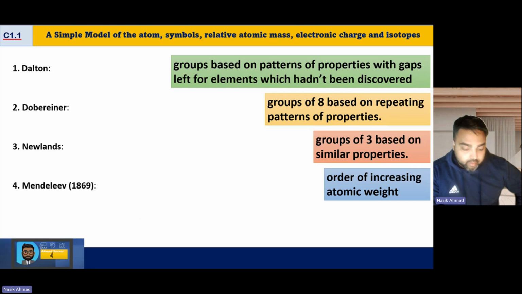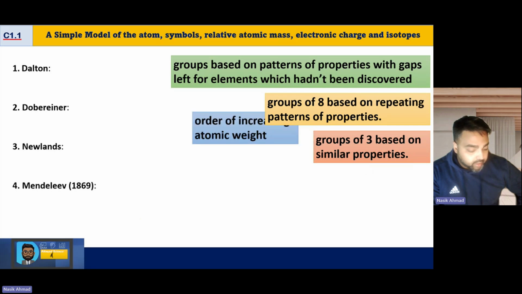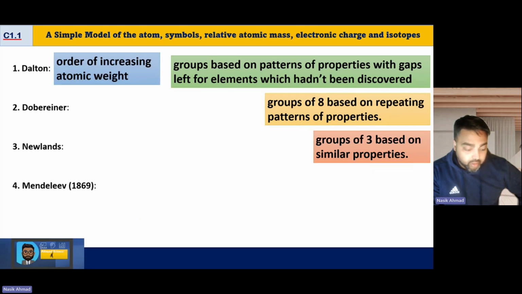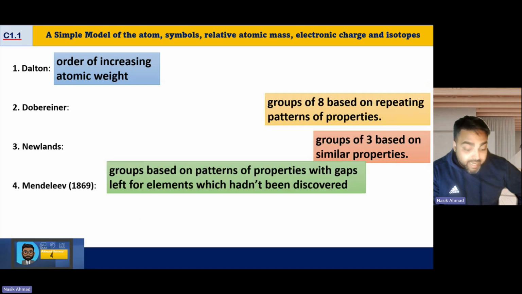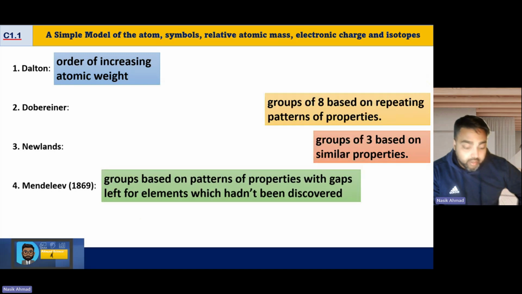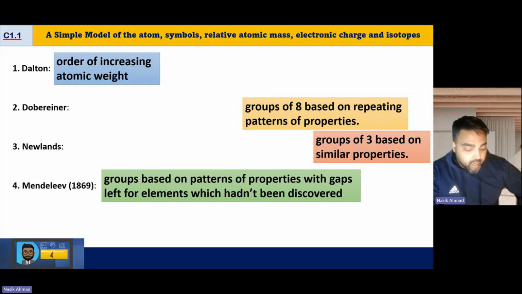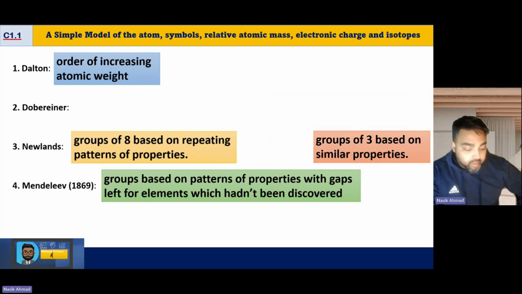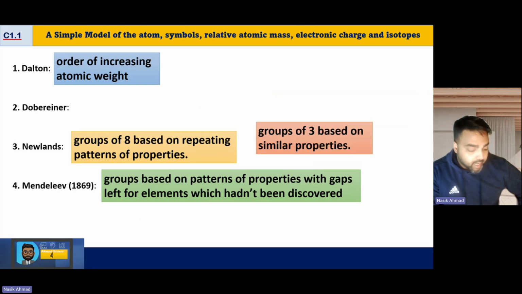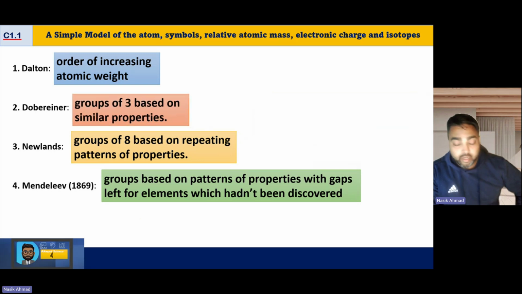So if you look at the names on the screen, what you'll see is that Dalton put them in order of increasing atomic weight. Mendeleev put them based on their mass as well as their properties. Newlands based them on groups of 8 on repeating patterns of property, and Döbereiner put them in groups of 3.